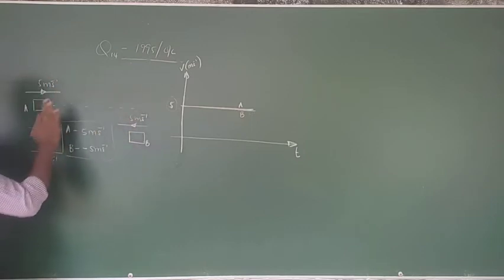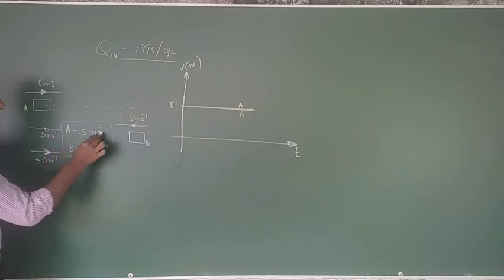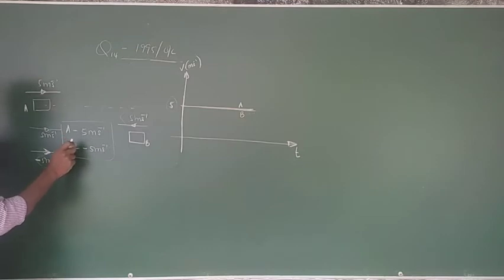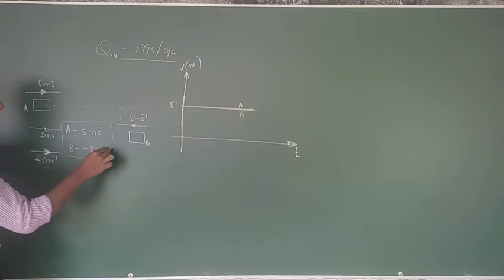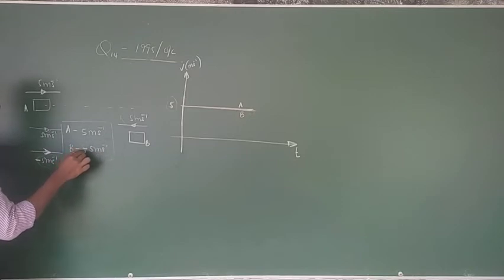Don't think about these pictures and arrows. A has 5 meter second minus 1 and B has minus 5 meter second minus 1. This data itself says that B has the opposite direction of velocity compared with A, because of this sign. The sign itself says these two are moving in opposite directions.